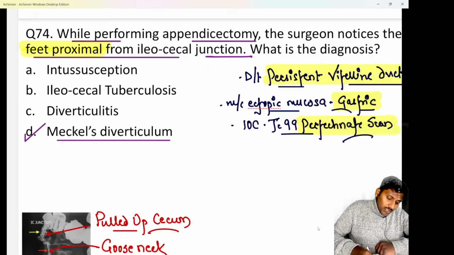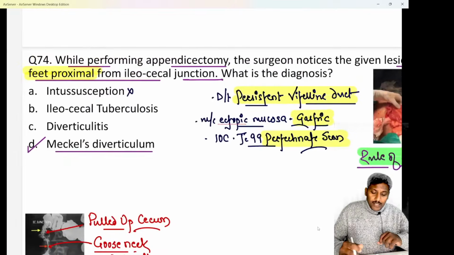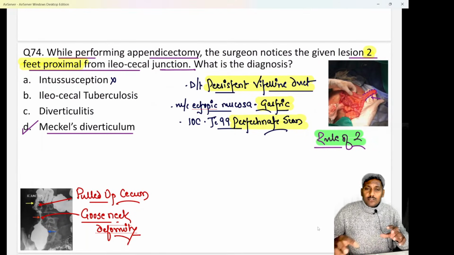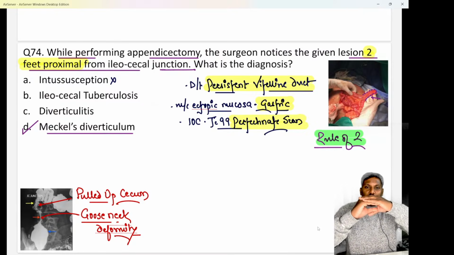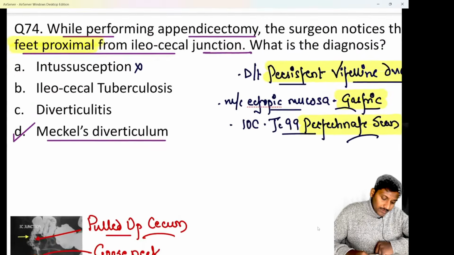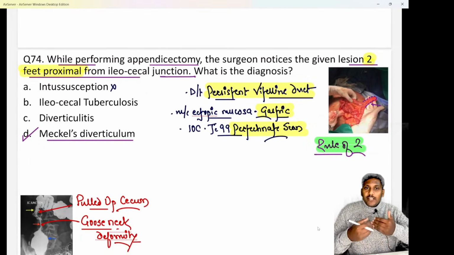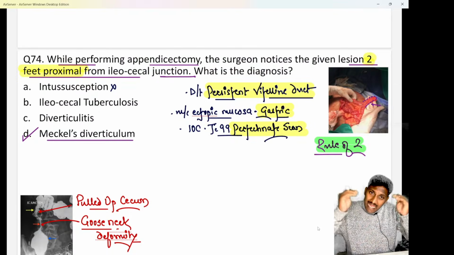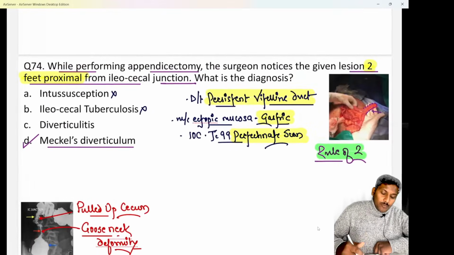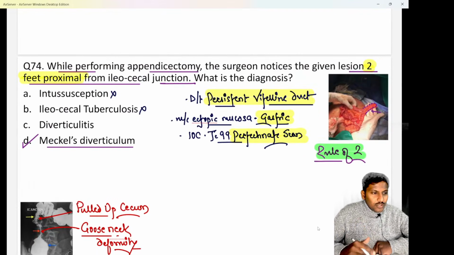Do remember this point. We know intussusception will present to you with complaints of bowel obstruction. Okay, and in intussusception there is not an outpouching, there is invagination of one loop into another. Clear? And do remember, intussusception does not happen 2 feet proximal to ileocecal junction. Commonly it happens at the ileocecal junction itself. Okay? Ileocecal tuberculosis, again it happens commonly at the ileocecal junction, and it does not form any outpouching. Either it forms ulcers, transverse ulcers we know, or it is basically known to cause mass.